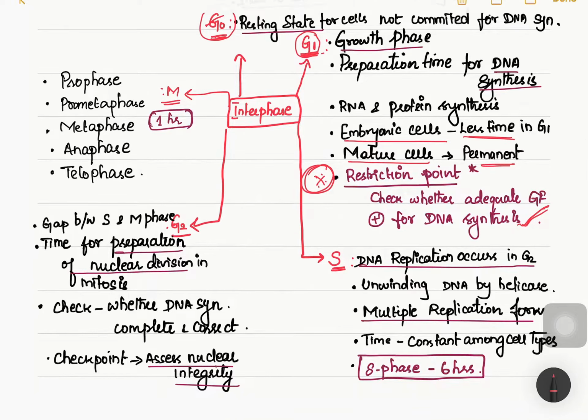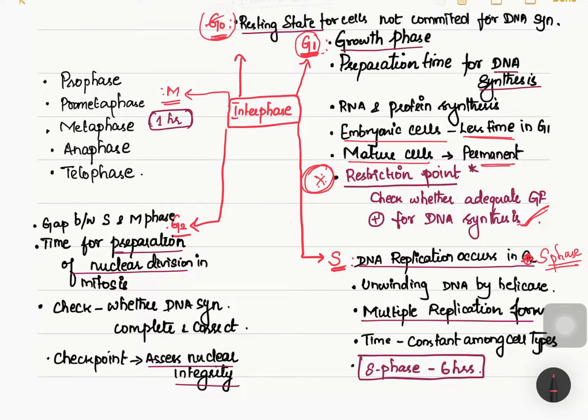Now we will see what is happening in S phase. As we already said, S is for synthesis. So what is it synthesizing? DNA synthesis is happening. The DNA synthesis is called DNA replication. The DNA replication will occur in S phase. So this is a very important MCQ: the replication will occur in the S phase.